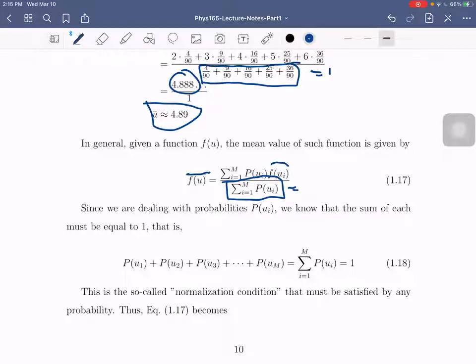You still have to use this particular formula. A special case lang, since we're dealing with probabilities, this particular term is just equal to 1. Alright? So this is the normalization condition. Kung naalala nyo, sa QM, we normalize the wave functions. Kasi nga, di ba, when you square the wave function, it will give you the probability. And that should be equal to 1.